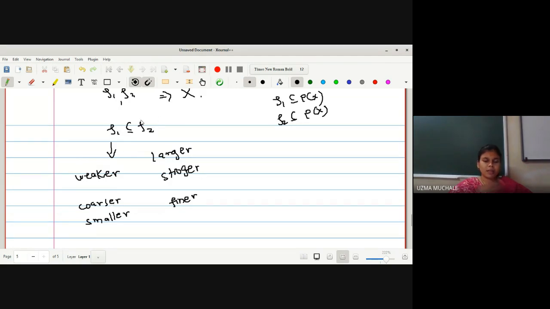If we have the family of all the topologies defined on X, and TOE1 and TOE2 are topologies defined on the same set X, right? As I told you in the initial lectures, we have proved that many topologies can be defined on the same set X, and every subset of the power set of X need not be a topology because it should satisfy all four conditions. If TOE1 is a subset of TOE2, we can say TOE1 is weaker, smaller, or coarser than TOE2, or TOE2 is larger, stronger, and finer than TOE1.